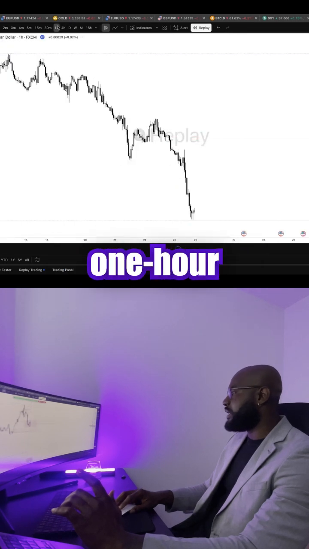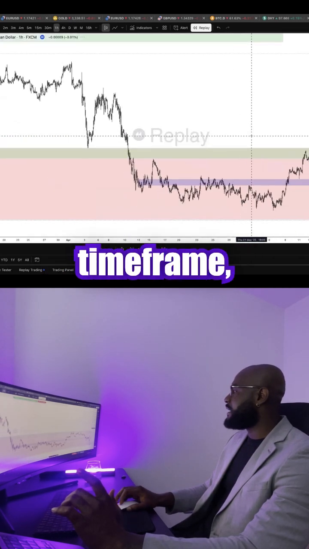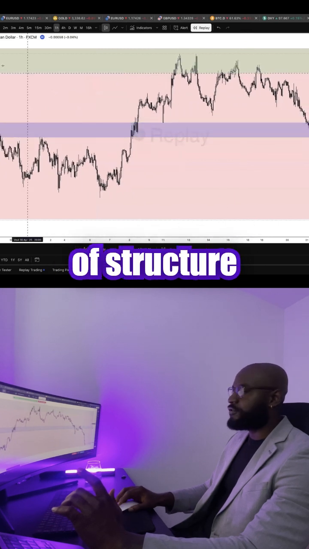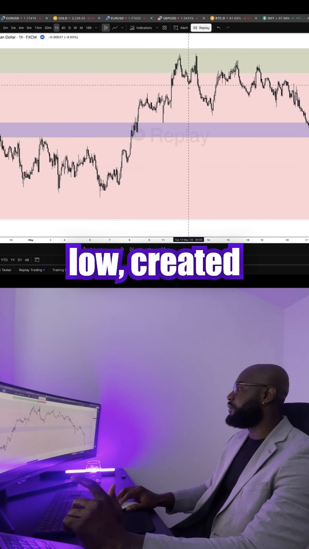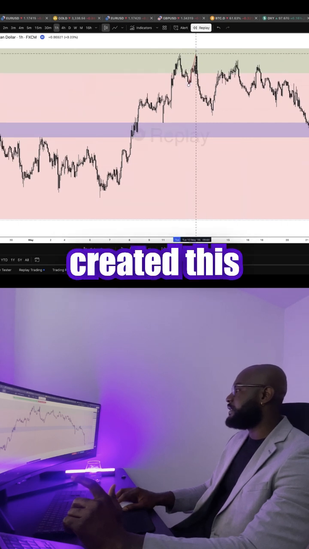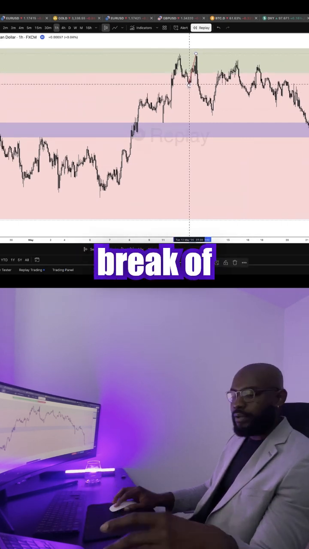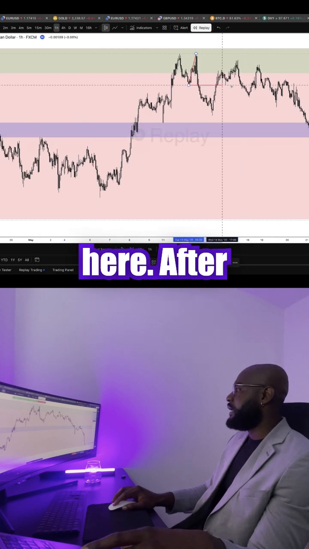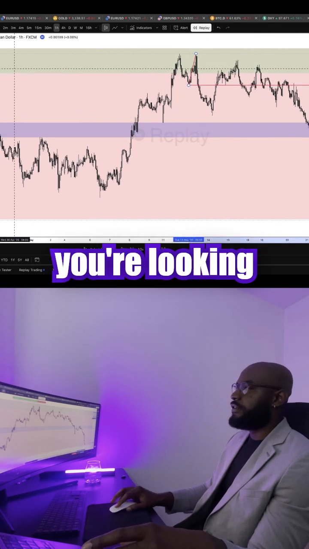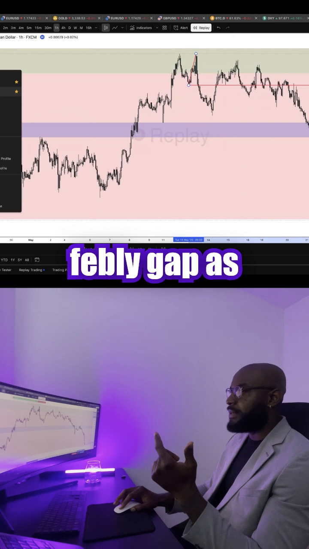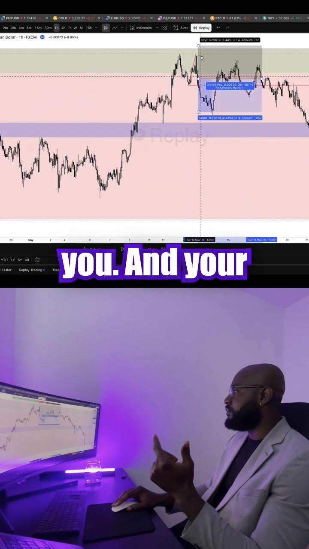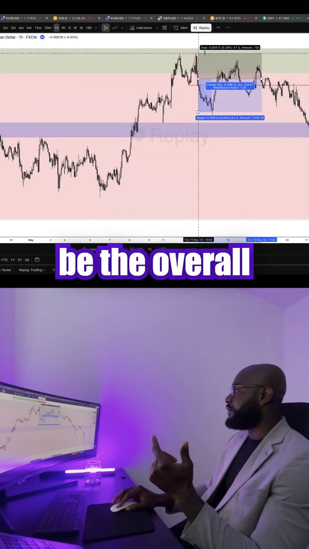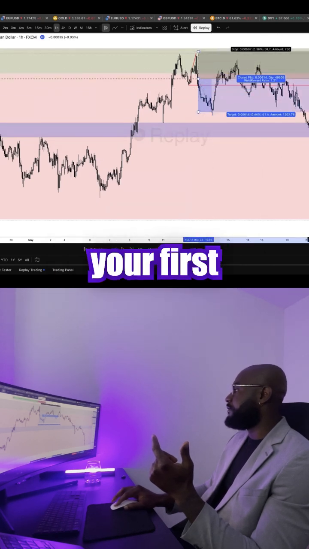You go straight to 1 hour time frame. And on 1 hour time frame, you're looking for the same thing, a break of structure to the downside. And right here, you have this low, created the new high, created this high right here, and then we threw a break of structure down here. After breaking structure, you're looking for your entries. You can use the fair value gap as your entry right here, or you can use the low. It's entirely up to you. And your stop loss will be the overall high right here. And that'll be your first entry.